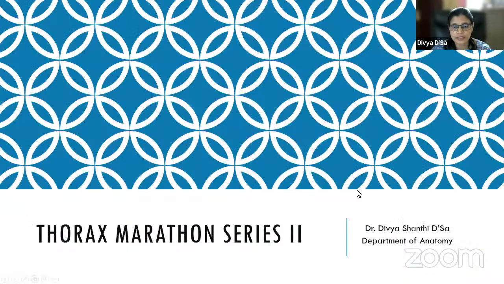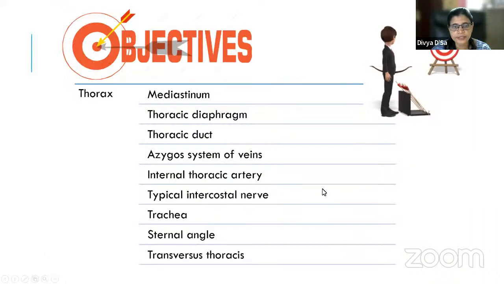So we'll begin today's series. So here we have these topics today will be covered, like mediastinum, thoracic diaphragm, thoracic duct, azygous system of veins, internal thoracic artery, typical intercostal nerve, trachea, sternal angle, and transverse thoracic muscle. So all these are very important topics. So most of the MCQs are asked from here, and 3 marks and 5 marks questions are asked from this.